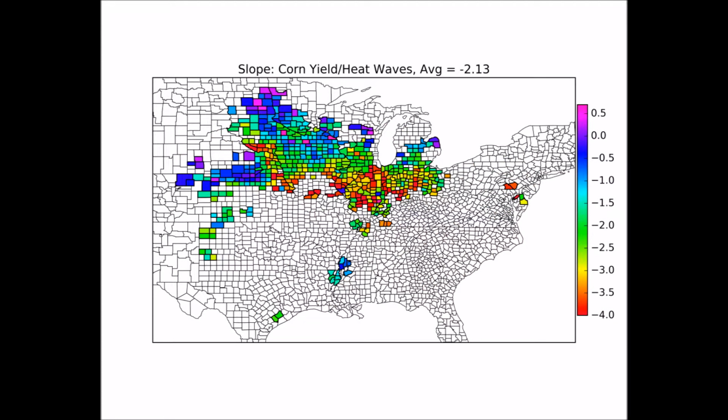These plots show the slopes of the best fit lines. Almost all the slopes are negative, meaning when there are higher temperatures, there are lower yields. The counties in the south are very negative, meaning when there are higher temperatures, there are much lower yields. However, in the north, the slopes are either at about zero or slightly positive.